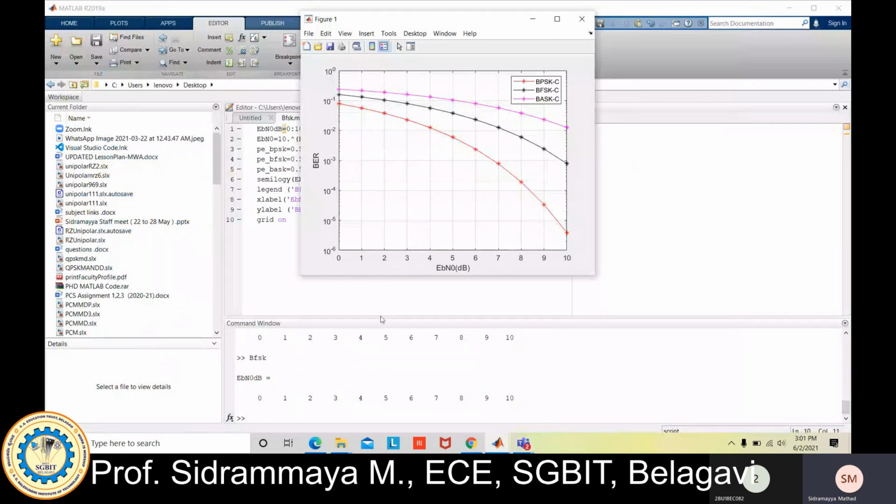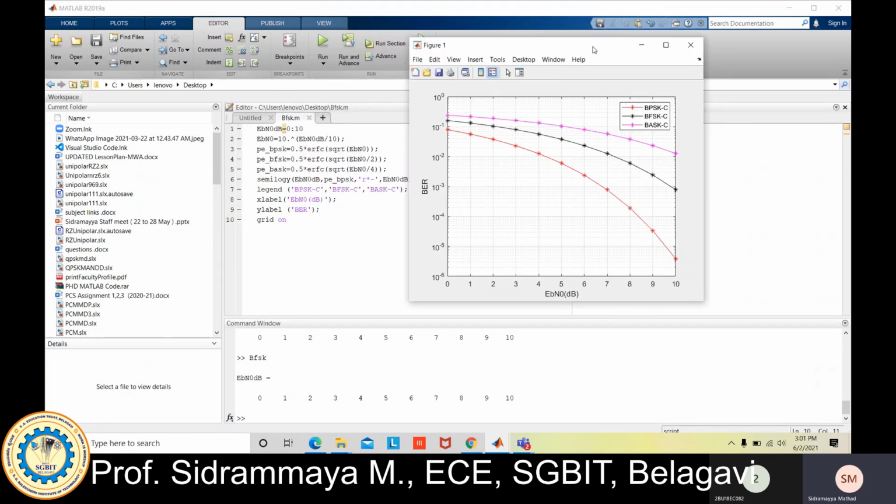One more thing you need to understand from this: as the signal to noise ratio increases from 0 to 10, the bit error rate goes on decreasing. So this is all about the third experiment. You need to remember this code, it is very simple, and you will get this. This is the performance curve of ASK, PSK, FSK, and these are the probability of error values for each one. Only this much.